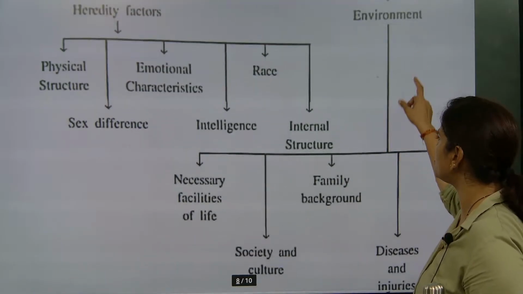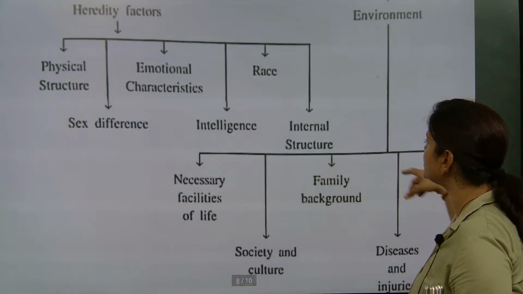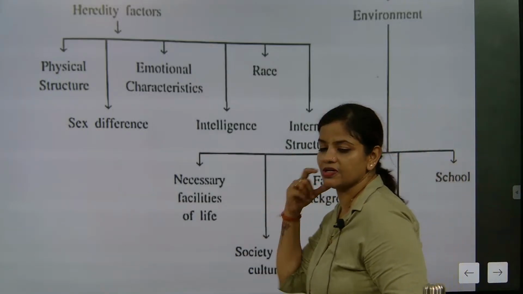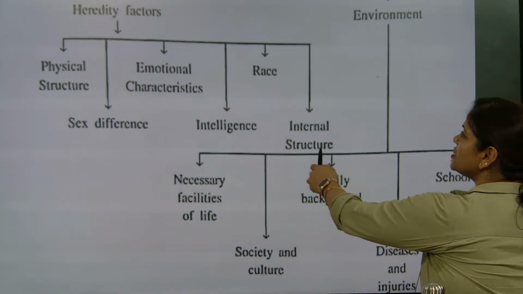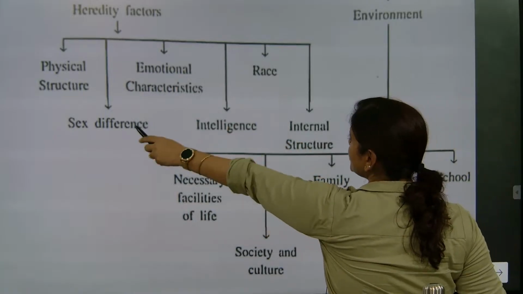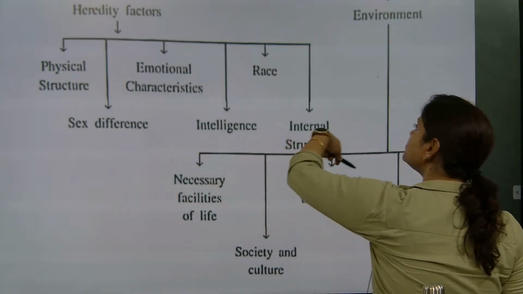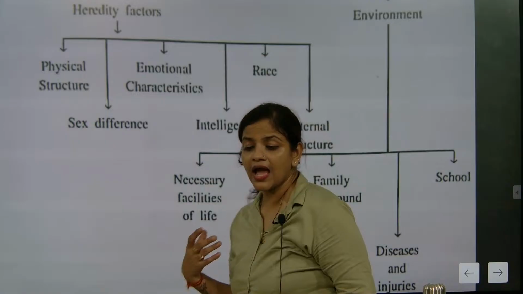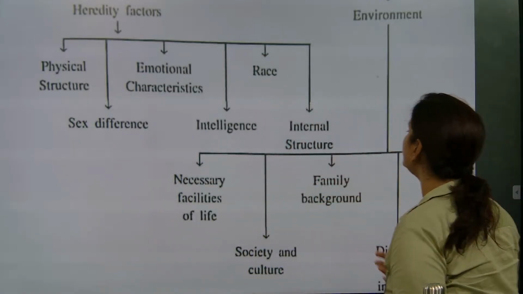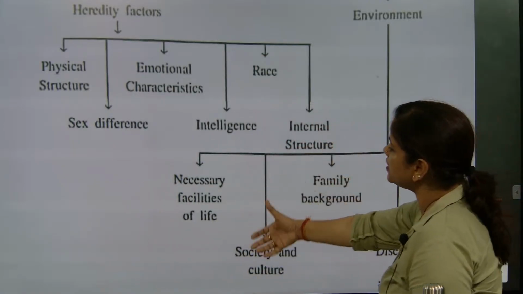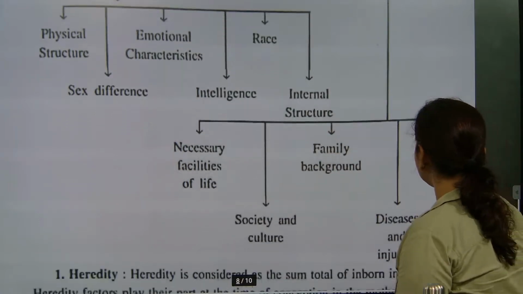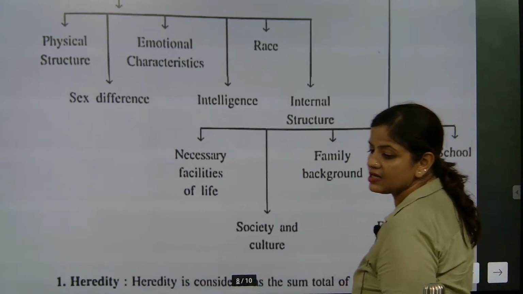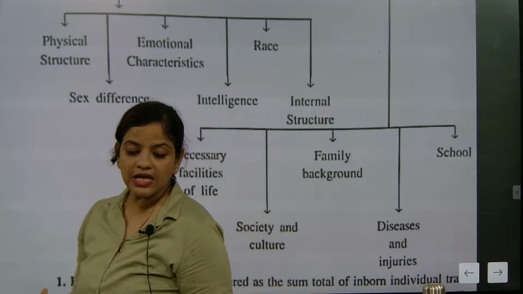Environment deals with these, and internal structure is a different part. So internal structure, intelligence, race and emotional characteristics all come under heredity. Understood? And the environment section takes on necessary facilities of life, society and culture, family background, disease and injuries, and school. So these are the outer part which is taking care.